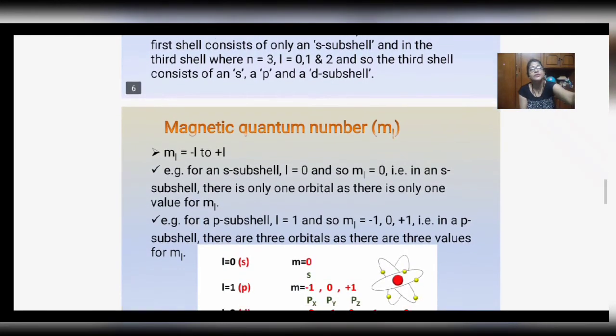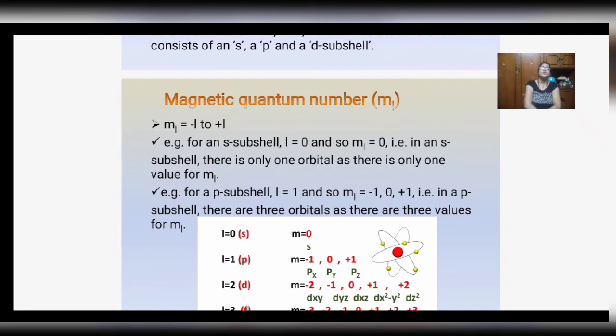Moving to the magnetic quantum number, its value depends on the azimuthal quantum number. The value of the azimuthal quantum number depends on the principal quantum number, and the value of the magnetic quantum number depends on the value of the azimuthal quantum number. The value of m is plus or minus l, that is, it extends from minus l to plus l and everything in between.